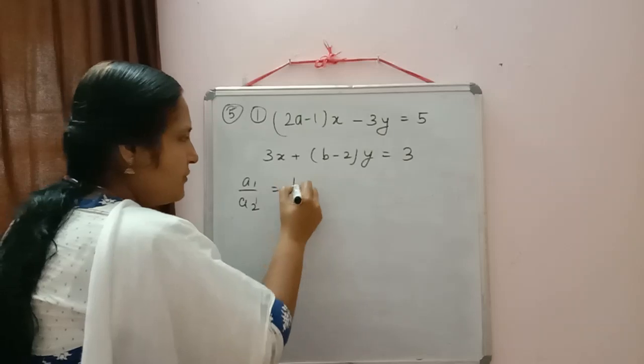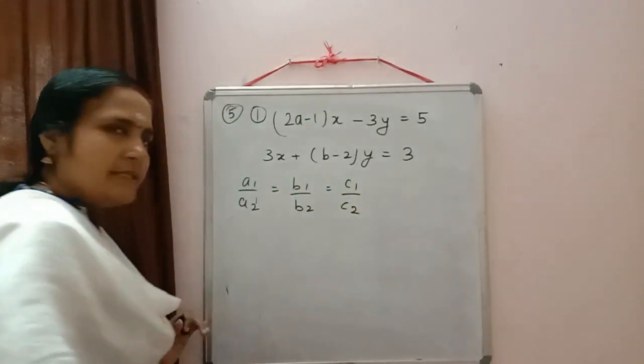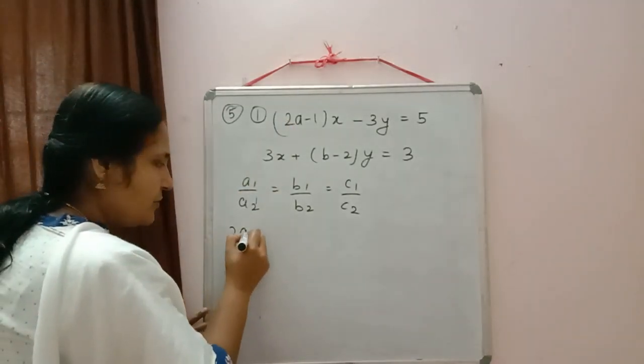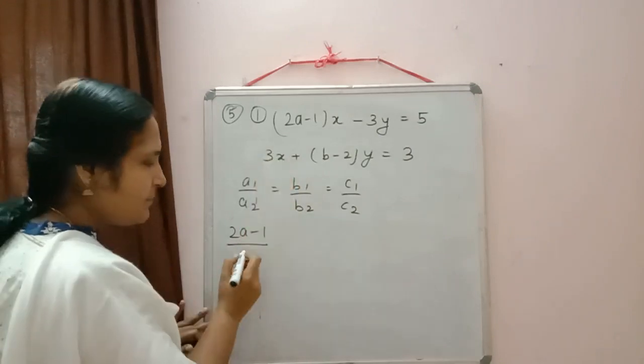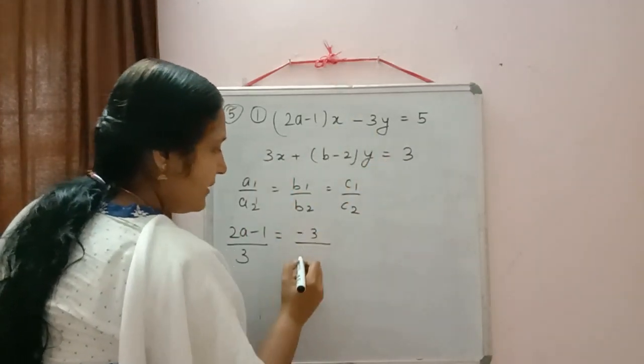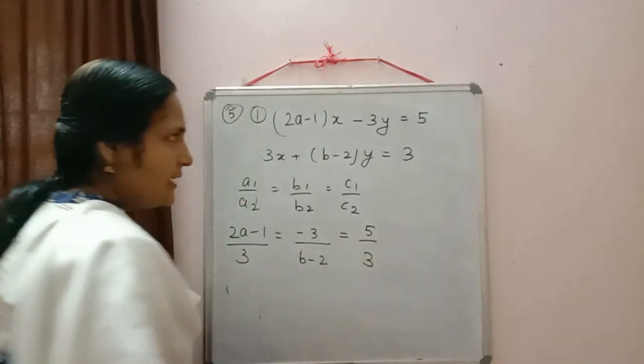a1 by a2 equal to b1 by b2 equal to c1 by c2. a1 is the coefficient of x. So 2a minus 1 by 3 is equal to minus 3 by b minus 2 is equal to 5 by 3.